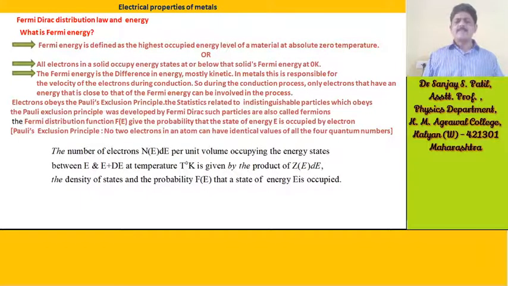The Fermi distribution function f(E) gives the probability that the state of energy E is occupied by an electron. The number of electrons n(E) dE per unit volume occupying the energy states between E and E plus dE at temperature T Kelvin is given by the product of Z(E) dE, the density of states, and the probability f(E) that the state of energy E is occupied.